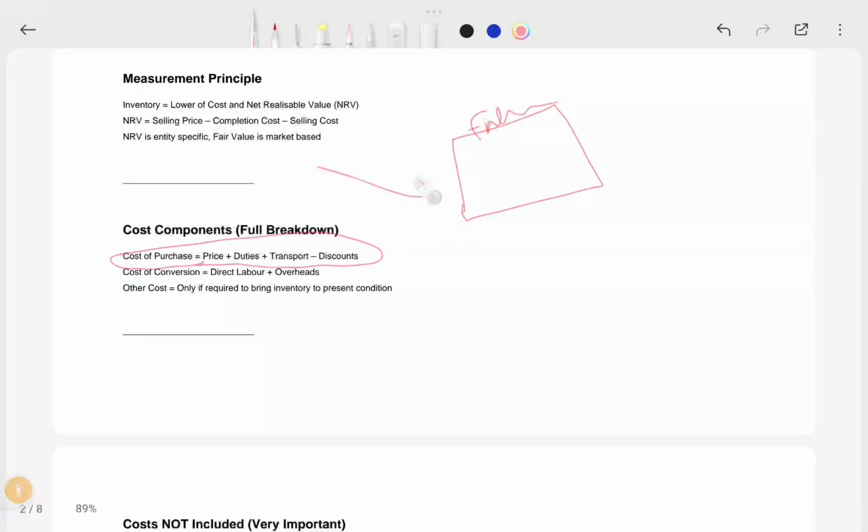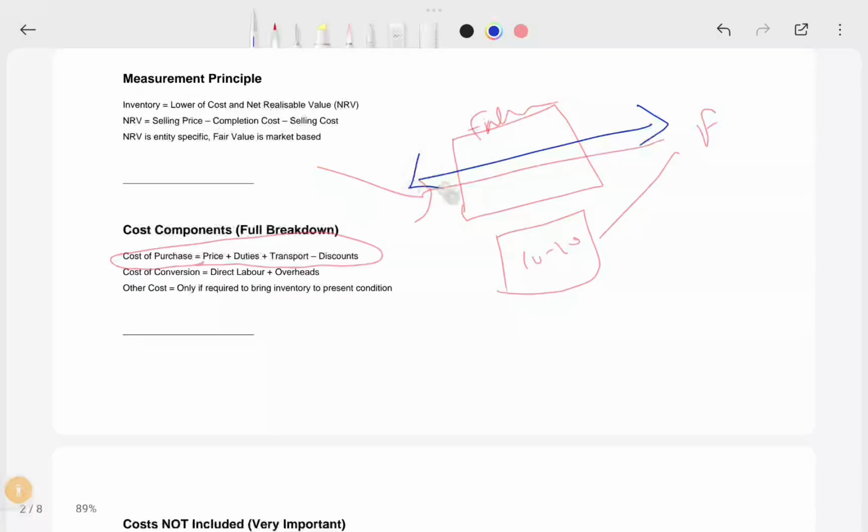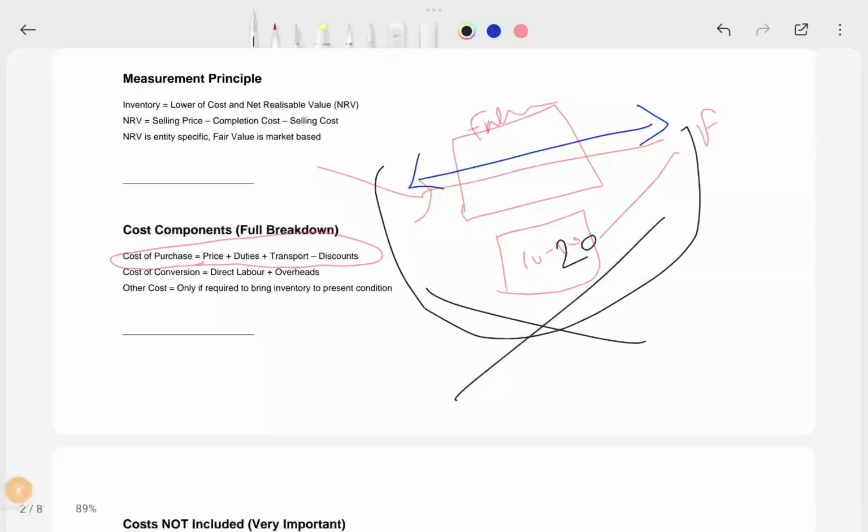Once you put the raw materials in the factory for 10 to 20 days, they cannot automatically become finished goods, right? You need to process them.